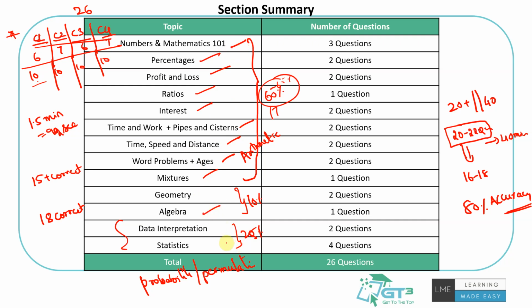We are not getting into the functions or all of those advanced stuff, but basic algebra identities: a plus b whole square, a plus b whole cube, a cube plus b cube, a cube minus b cube, and all of that. And a little bit of data and mean, median, mode, and standard deviation. Just refresh these topics if you have not, because this is not a common thing, right? You rather see probability and permutations generally in this domain, but this sample test was a bit more on that. So this is what we have to say, right?